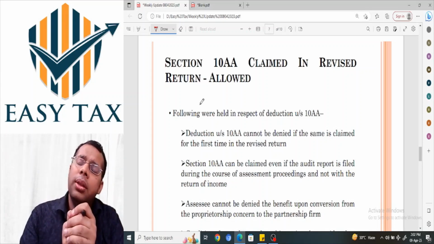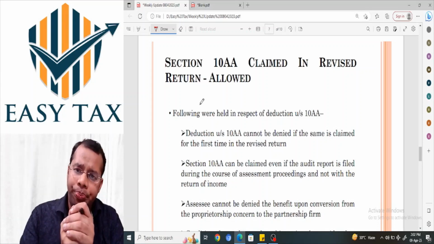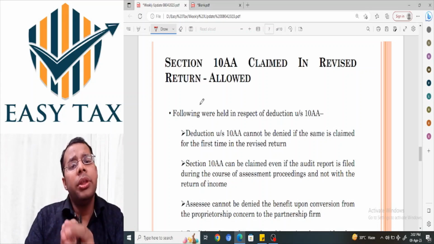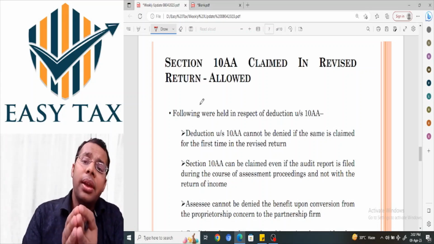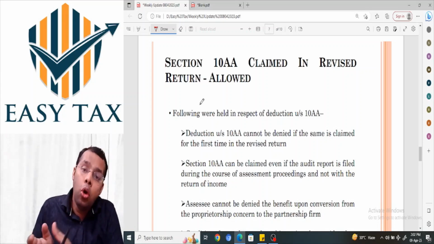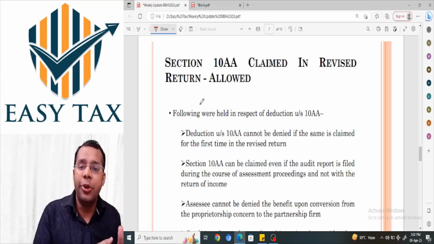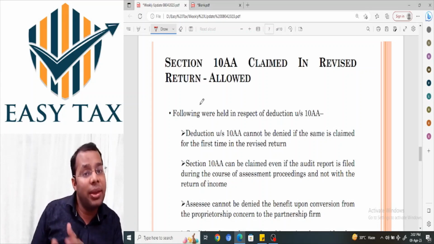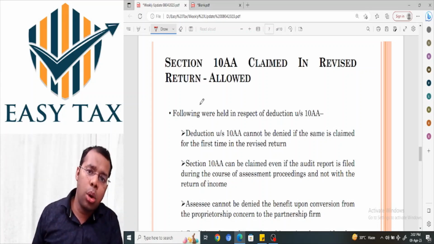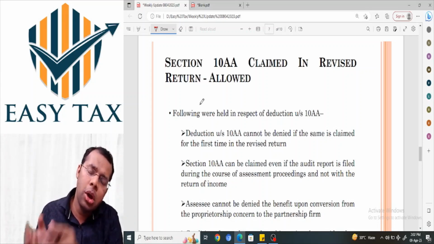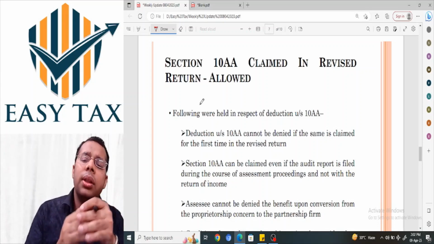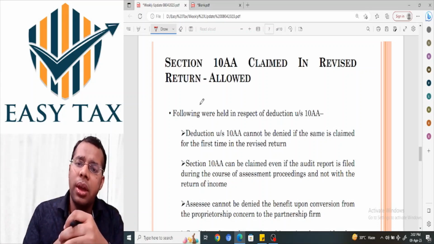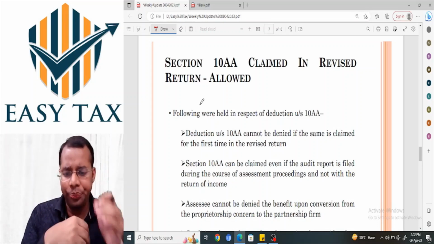But the ITAT said it's not a case of splitting or reconstruction of the business. Rather, it's a case of actual transfer of the whole business from the proprietorship to the partnership. It's not a splitting up or reconstruction of the existing business into two parts. Therefore this provision of splitting up or reconstruction is not applicable in the facts of the case, and 10AA shall be allowed.